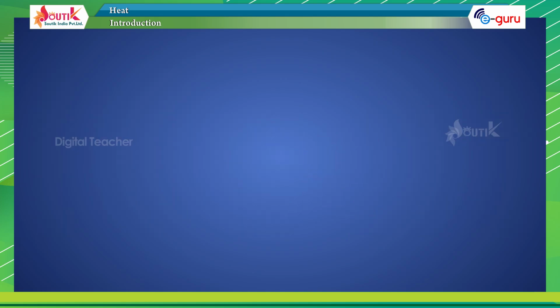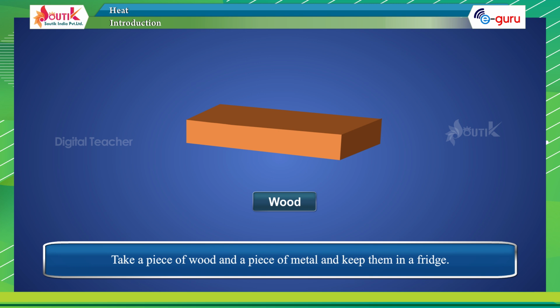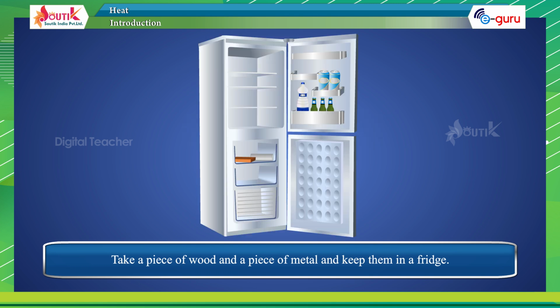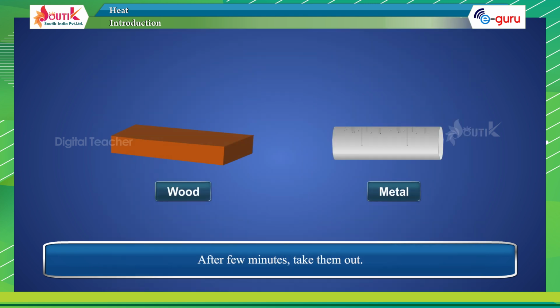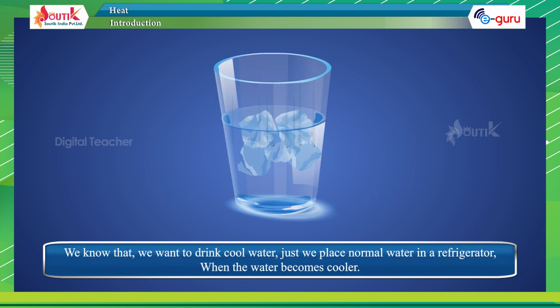Heat. Activity. Take a piece of wood and a piece of metal and keep them in a fridge. After a few minutes, take them out. What change do you observe? Among those two, which is colder? And why? We know that we want to drink cool water.